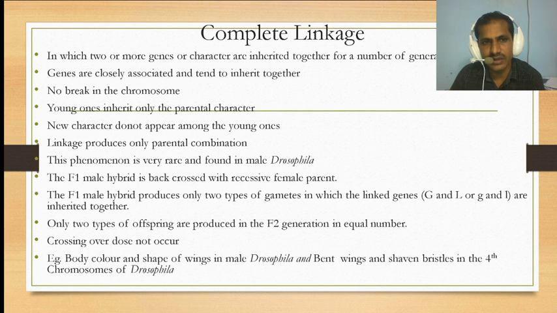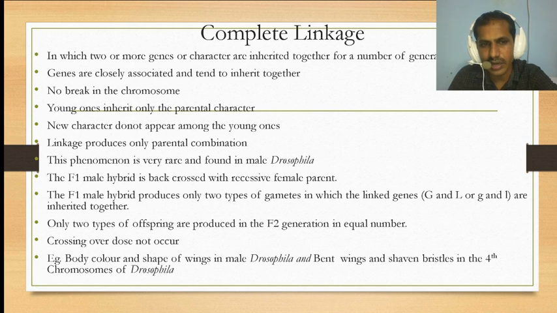So the F1 male hybrid is backcrossed with its recessive female parent. The F1 male hybrid produces only two types of gametes, in which capital G and capital L are linked, and small g and small l are inherited together. Only two types of offspring are produced in the F2 generation in equal number, a 50-50 ratio. Crossing over does not occur in complete linkage.